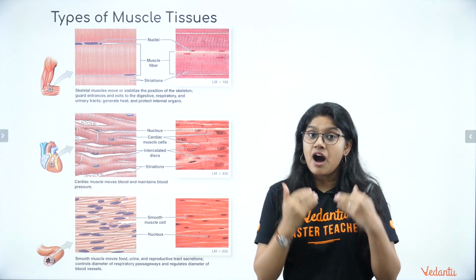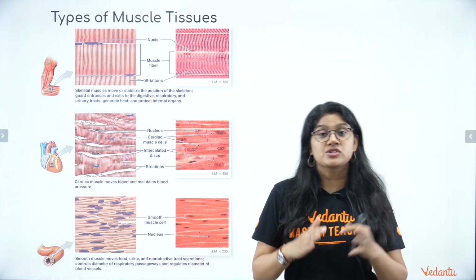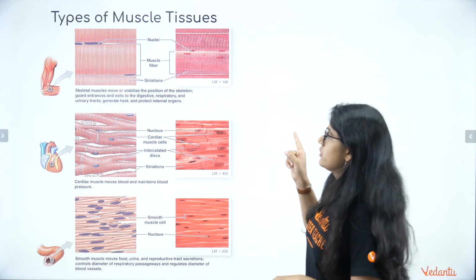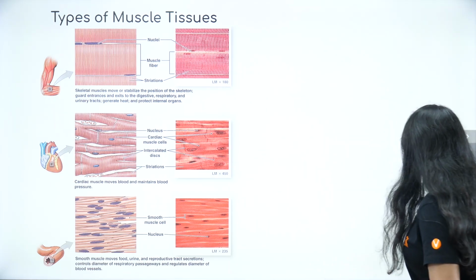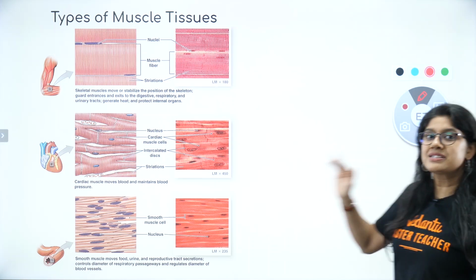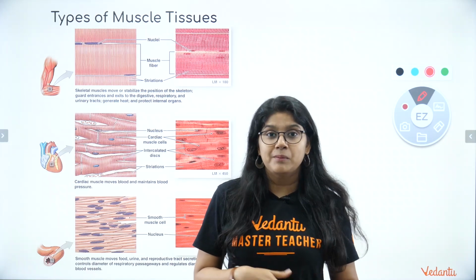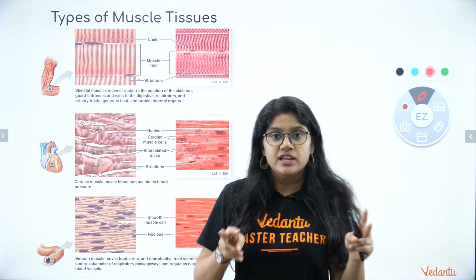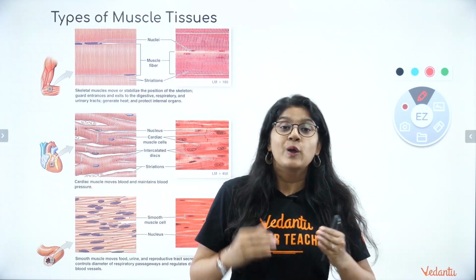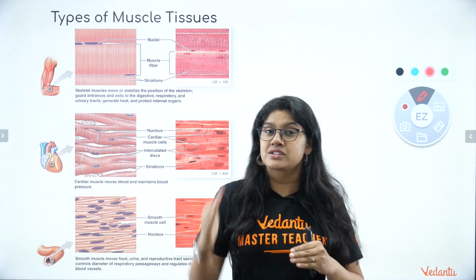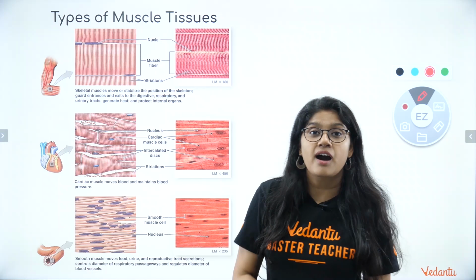I can easily control it, right? The muscles that are in our control are called skeletal muscles. Okay? Right, everyone? They are called the skeletal muscles. The muscles that are not in our control are of 2 types: heart muscles and the muscles of the internal organs. These 2 are completely involuntary, whereas the skeletal muscles are voluntary because they're in our control.